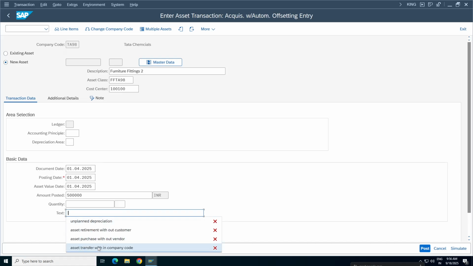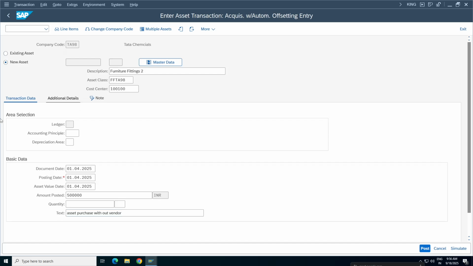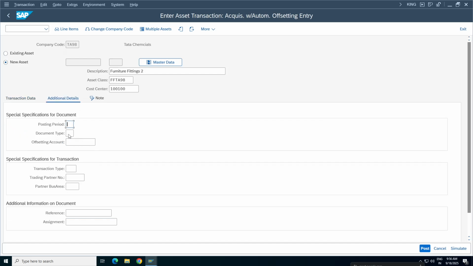Text, asset purchase without vendor. We are purchasing without vendor. Here scroll down, if you have anything else, nothing, additional details. Here if you want to post with a separate document type, you have an option. Reference, you can mention asset purchase, Control C, Control V, without vendor.